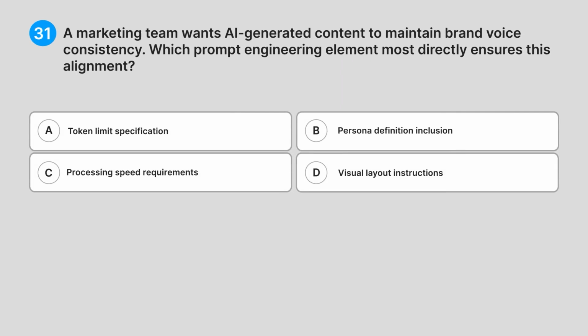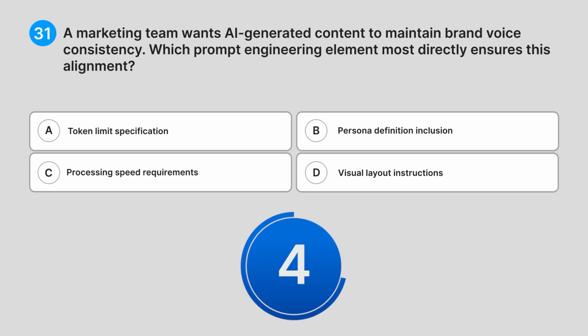31. A marketing team wants AI-generated content to maintain brand voice consistency. Which prompt engineering element most directly ensures this alignment? A. Token limit specification. B. Persona definition inclusion. C. Processing speed requirements. D. Visual layout instructions. Can you guess the answer?